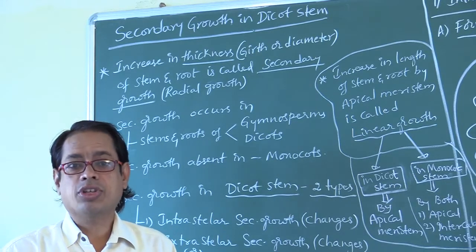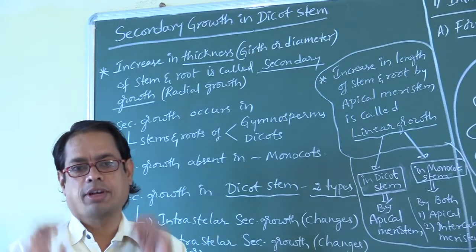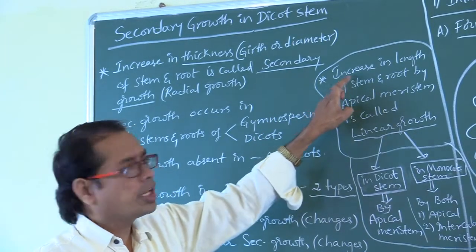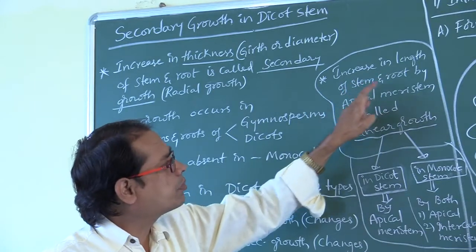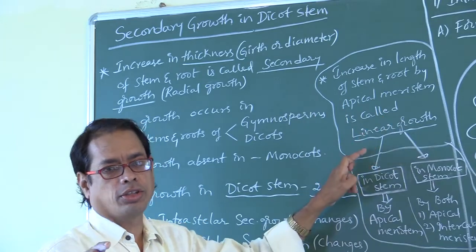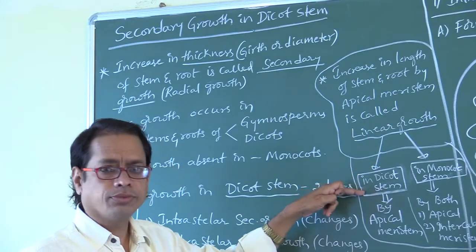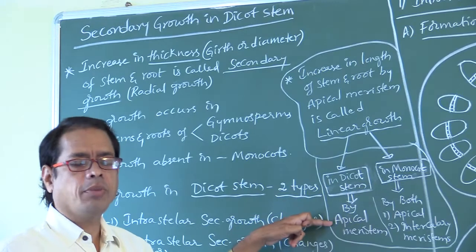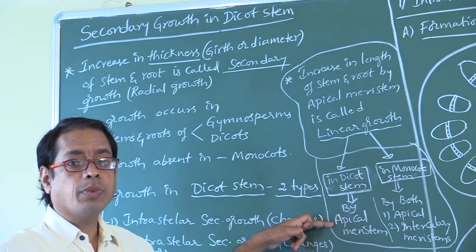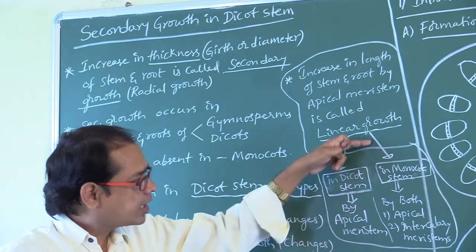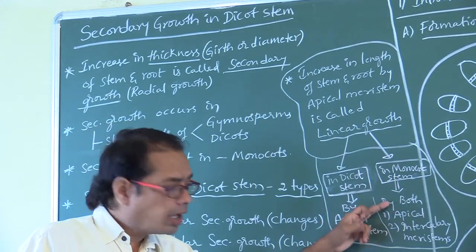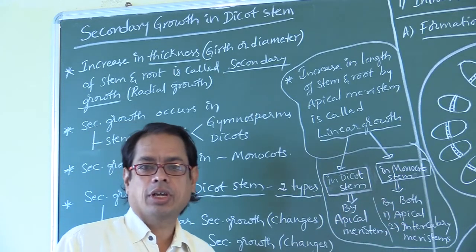Now we have to discuss secondary growth in dicot stem. Increase in length of stem and root by apical meristem is called linear growth. In dicot stem, linear growth is by apical meristem, whereas in monocot stem, linear growth occurs by both apical meristem and intercalary meristem.